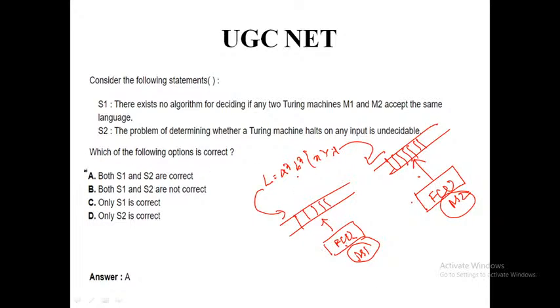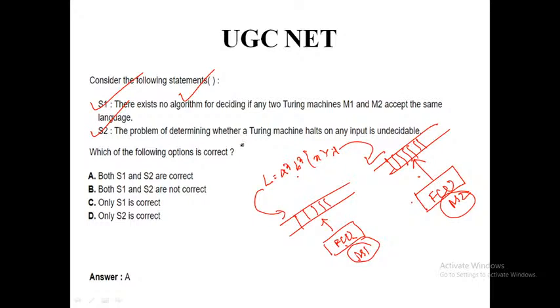Yes, this is a problem which is not solvable. This problem is not solvable using the Turing machine. That's why we cannot write any algorithm, and that's why we cannot implement it with the help of a computer. So this particular statement is true.